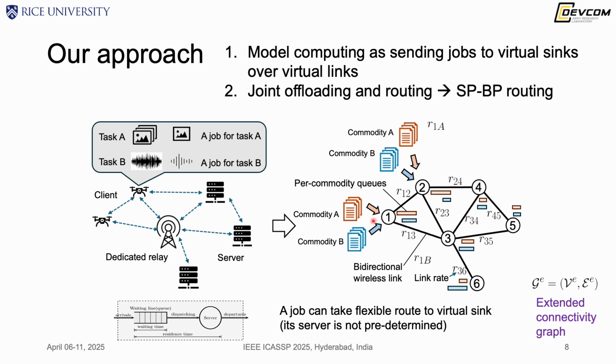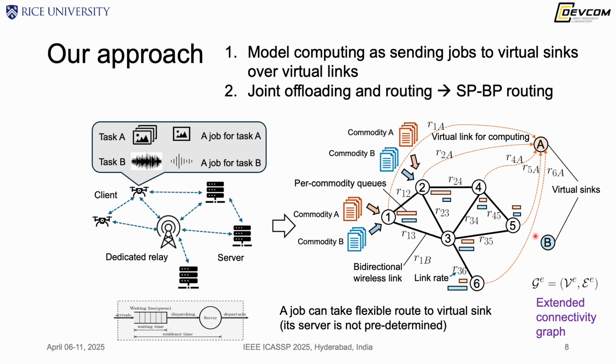For example, here we have two types of tasks, so two types of commodities. And then we define virtual sinks for each of these commodities, representing their ultimate destination. Now each computing node has a virtual link connected to this virtual sink, and the bandwidth of this virtual link represents the processing power of this node for this type of task. So now we have an extended connectivity graph that has both physical and virtual links.